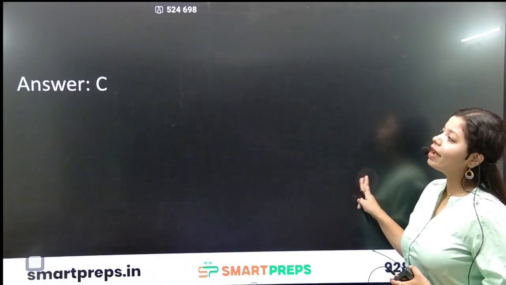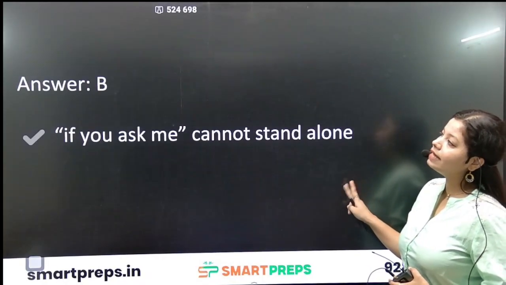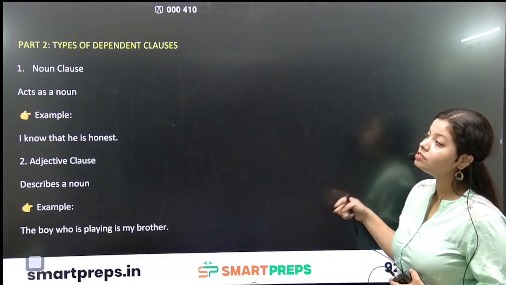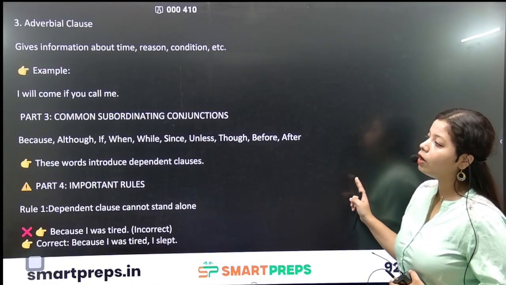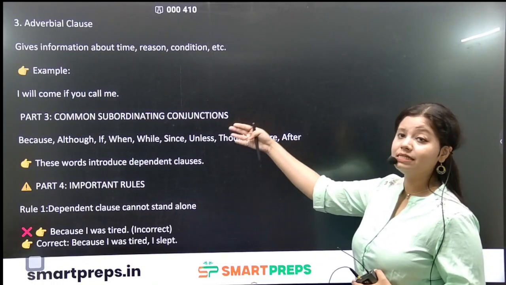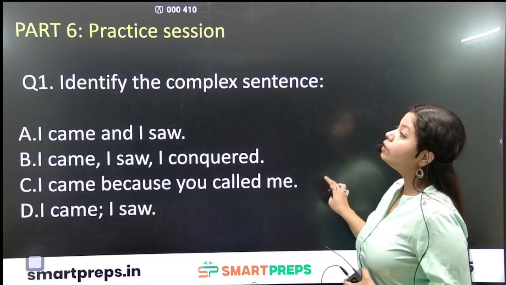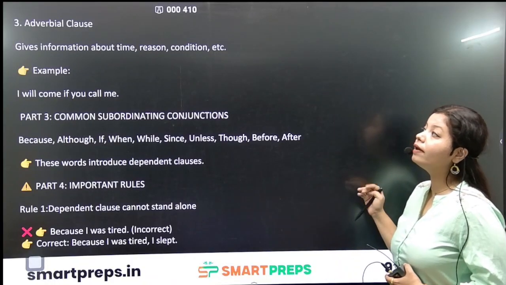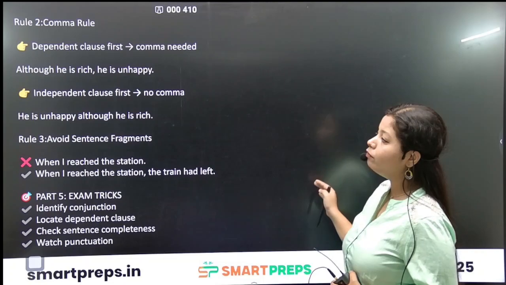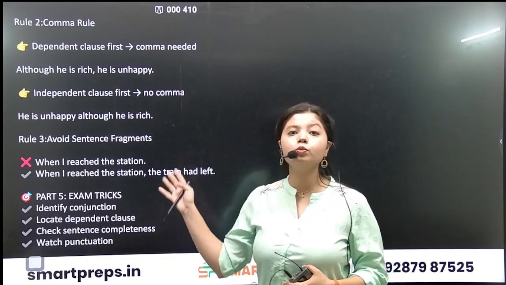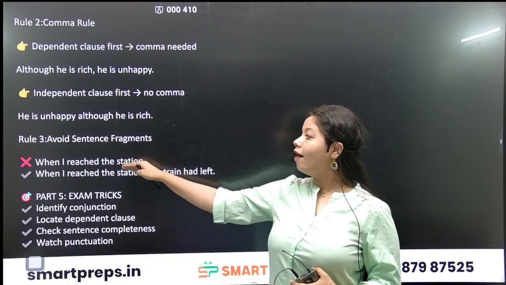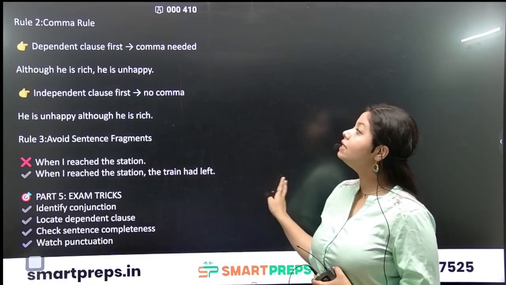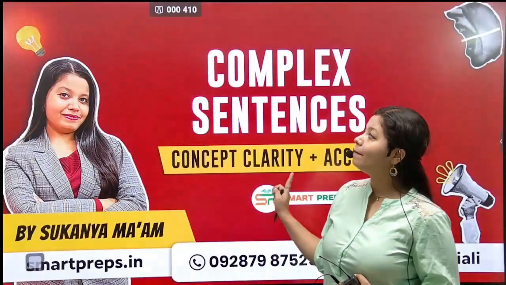So we have practiced 10 questions regarding complex sentences and we have answered all of them, and we have understood the various types of dependent clauses: noun clause, adjective clause, adverbial clause. We have also learned the subordinating conjunctions, and there are more. Today I have brought you the comma rule also. A dependent clause cannot stand alone, and we saw how they are added with some conjunctions. We also have to avoid sentence fragments. We cannot say that a fragment, a part of the sentence, is correct when it is not a complete thought. So we have understood the whole concept of complex sentences today.